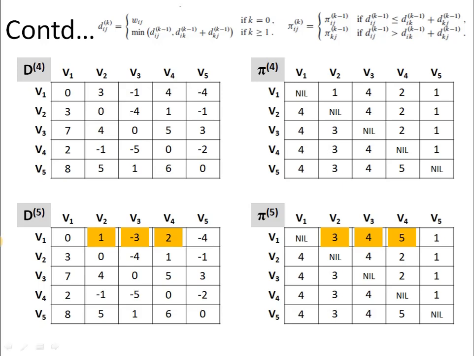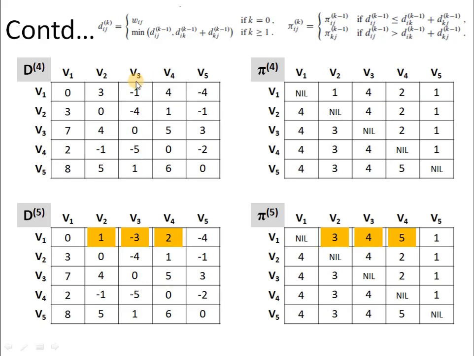So if we look at the distance value of V1 to V2, it is equal to 3. But if we go from V1 to V2 via vertex V5, then the path to be followed is V1 to V5, that is minus 4, and then V5 to V2, that is 5. So 5 minus 4 will give us 1. So we have put 1 here.